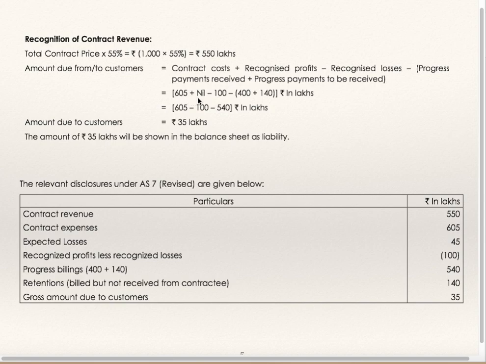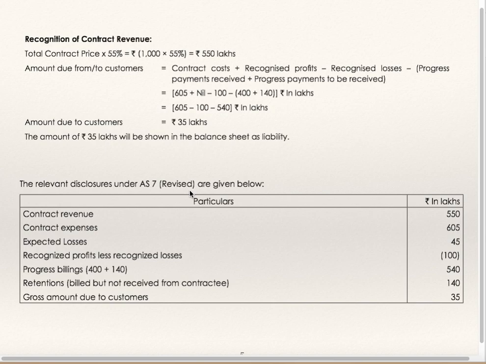Recognized profit is nil. Recognized loss is 100. 605 minus 100, minus 400 progress payment received, minus 140. So answer is negative 35 lakhs. Therefore the amount is due to customers. 35 lakh will be shown in the liabilities side of the balance sheet.